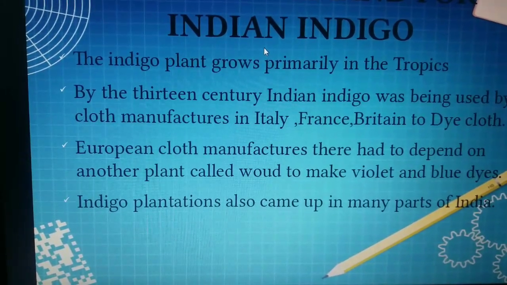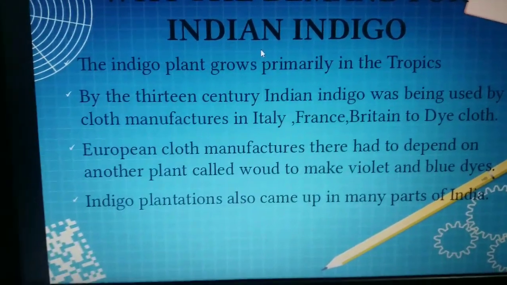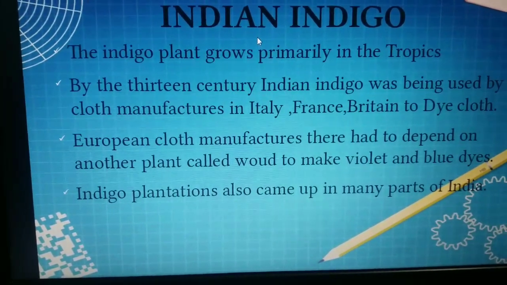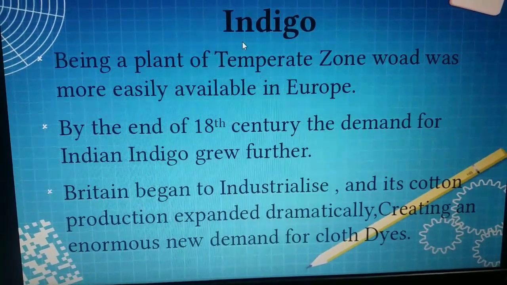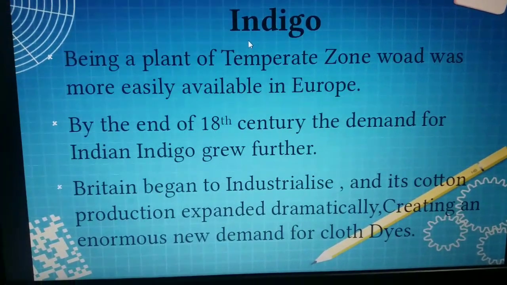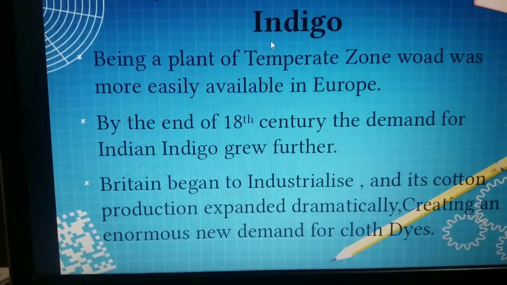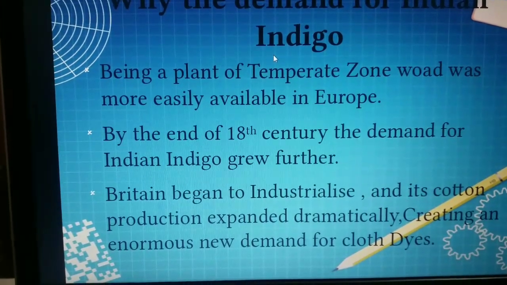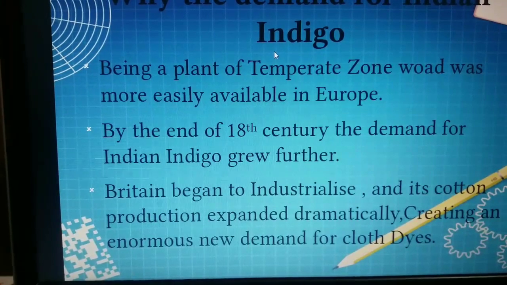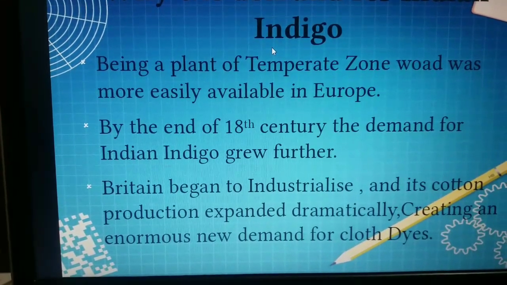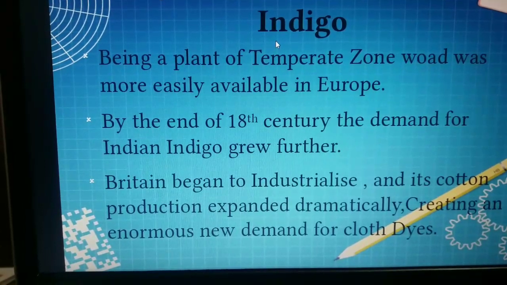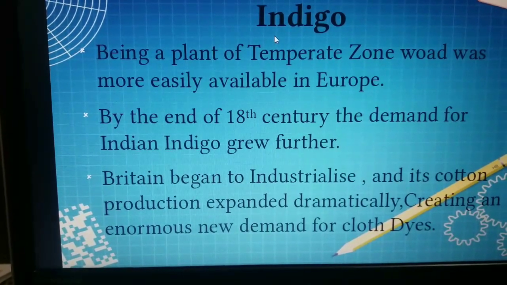Being a plant of the temperate zones, woad was more easily available in Europe, because temperate zone means the temperature will be a normal average temperature, so the climate supports cultivating the crop here, right? For that reason, it was easily available in Europe. It was grown in northern Italy, southern France and in parts of Germany and Britain.